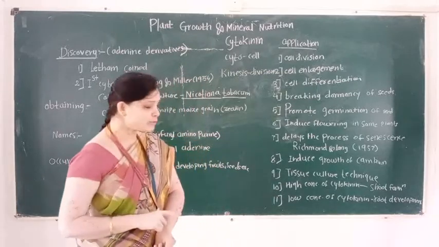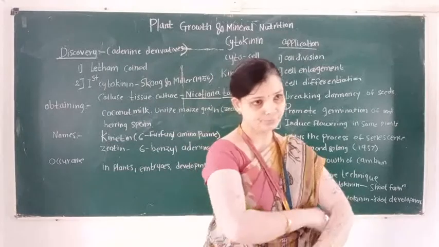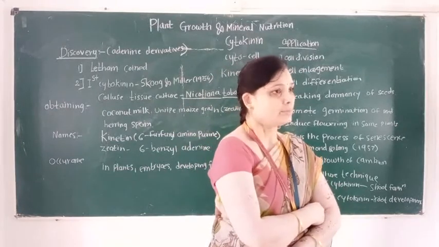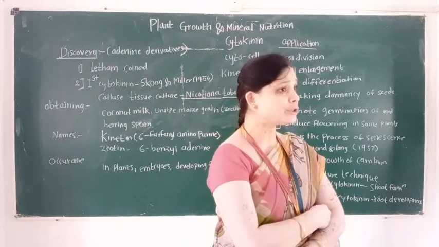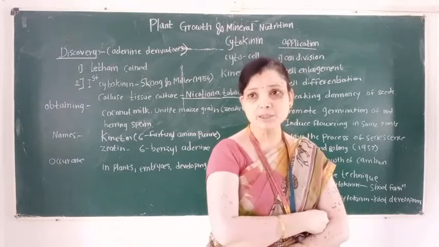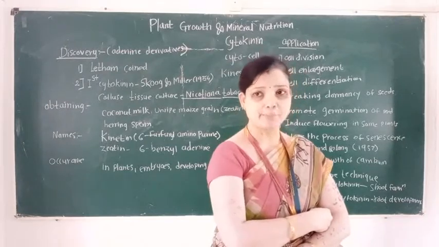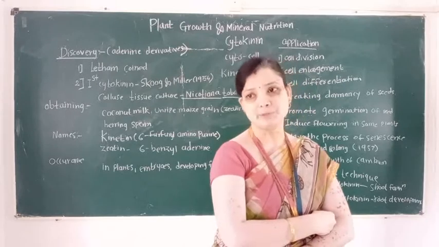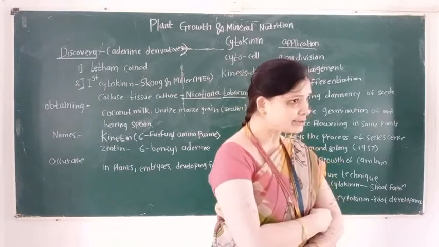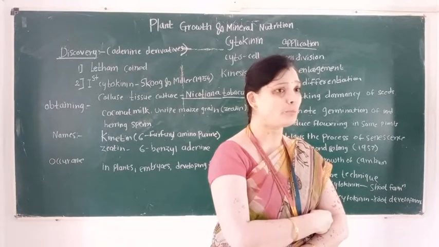Then it induces growth of cambium. It is responsible for formation of interfascicular cambium. When cambium is present in between xylem and phloem tissue, that is water conducting tissue and food conducting tissue, these are the permanent complex tissue.